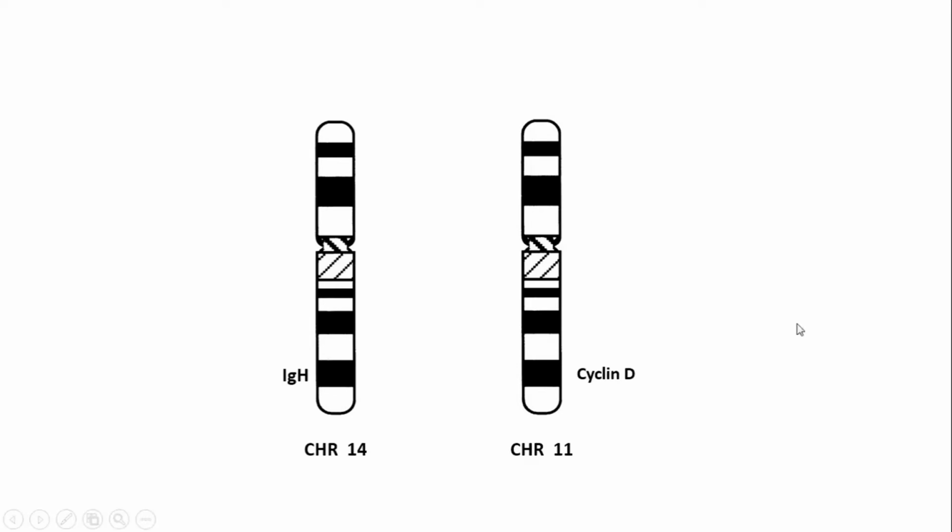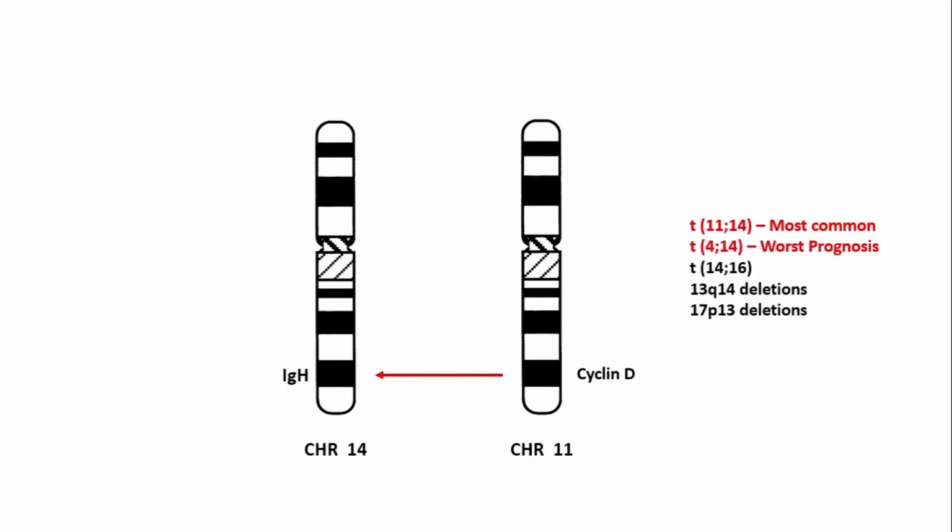This is chromosome number 11, and this is chromosome number 14. In chromosome number 11, at this locus is the cyclin D gene, and in chromosome number 14, at this locus is the IgH gene. In multiple myeloma, there will be a translocation between chromosome 11 and chromosome 14.